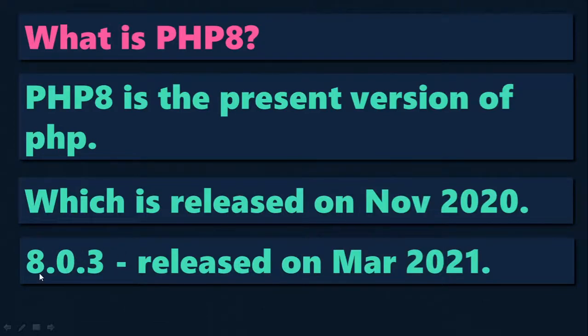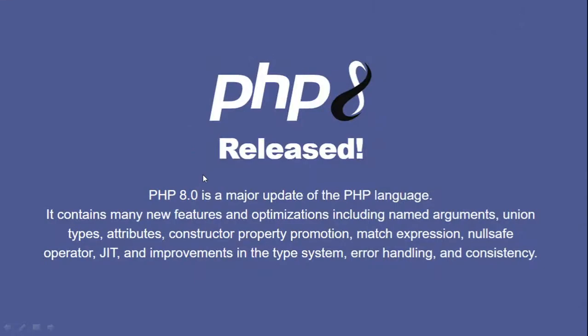release, that is 8.0.3, was done in March 2021. So PHP 8 is a major release, and small minor releases are released every month. These are small releases, but the major one is 8.0. Therefore, PHP 8 is the present version. So PHP 8.0 is a major update of the PHP language.